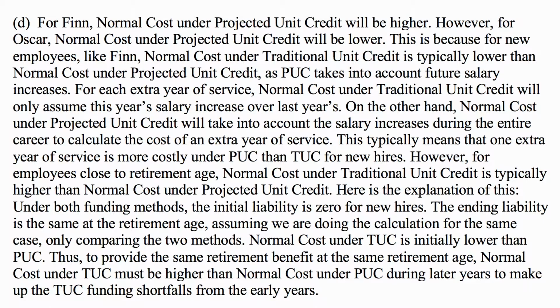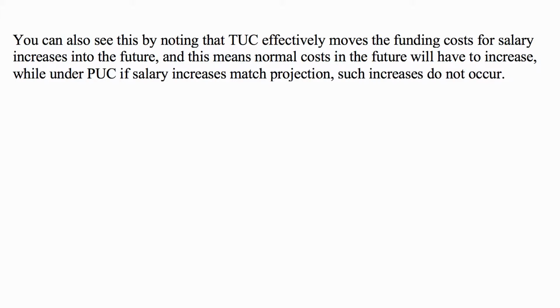Normal cost under TUC is initially lower than PUC. Thus, to provide the same retirement benefit at the same retirement age, normal cost under TUC must be higher than normal cost under PUC during later years to make up the TUC funding shortfalls from the early years. You can also see this by noting that TUC effectively moves the funding costs for salary increases into the future, and this means normal costs in the future will have to increase, while under PUC, if salary increases match projections, such increases do not occur.